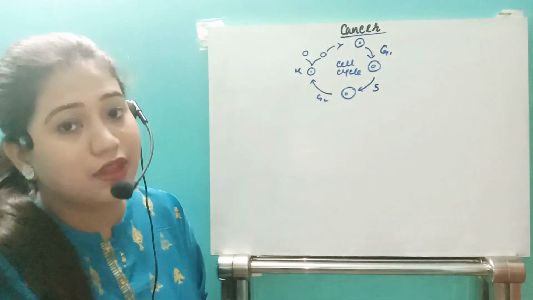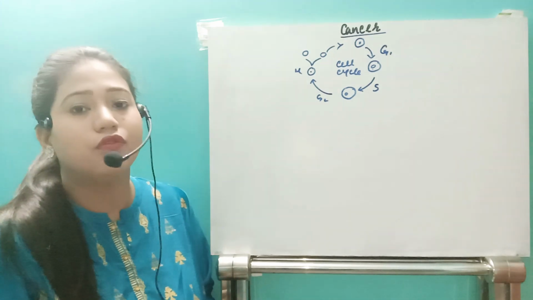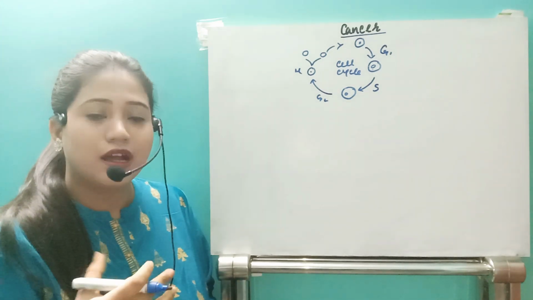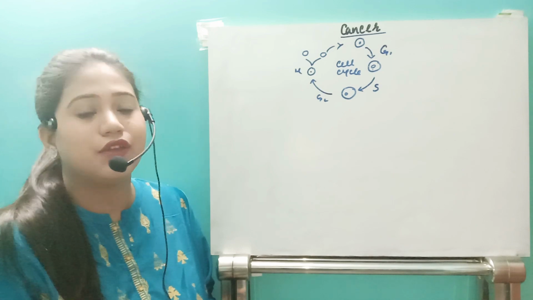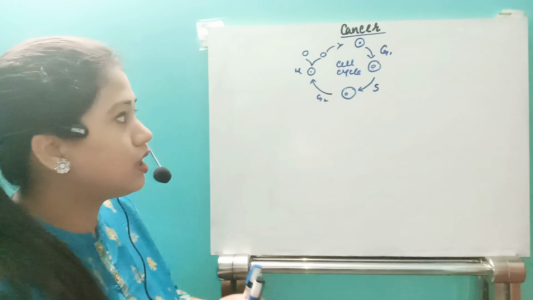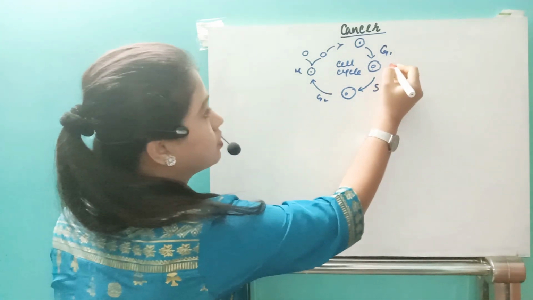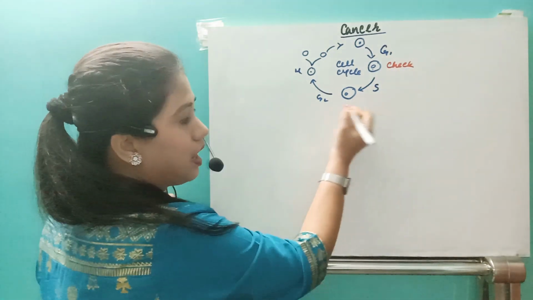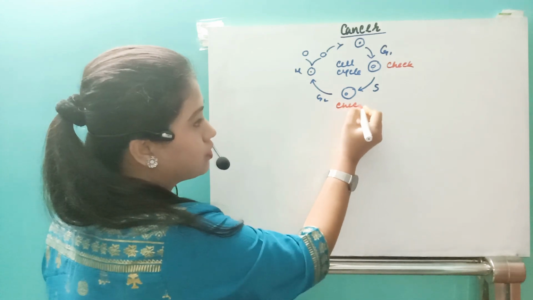Normally every cell in our body undergoes a cycle, and in that cycle there are various check gates. In the G1 phase there will be a check gate. In synthesis also there will be another check.